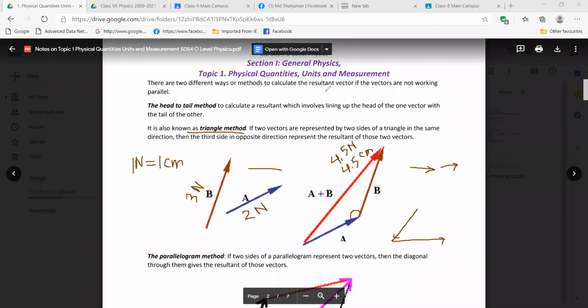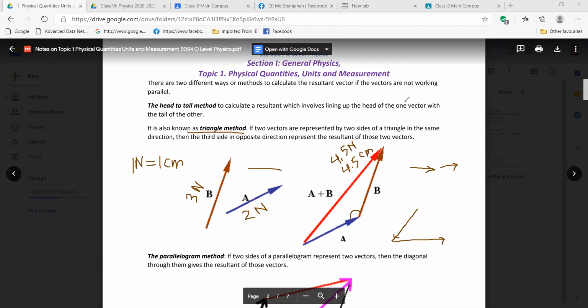So we learned that if two vectors are in the same direction, we add them together. If a vector is acting towards the right, it's positive. If it acts towards the left, it's negative. If it acts towards the positive y-axis, it's positive, and if it acts in the other direction, it's negative. Also, we learned about the head-to-tail method, which involves lining up the head of one vector to the tail of the other, also called the triangle method. Yes, thank you so much.